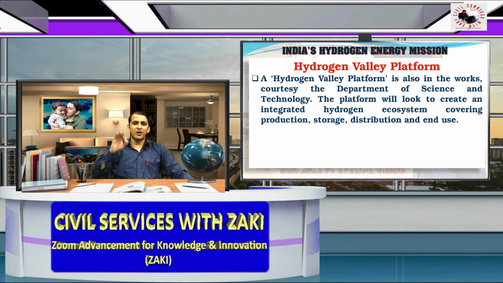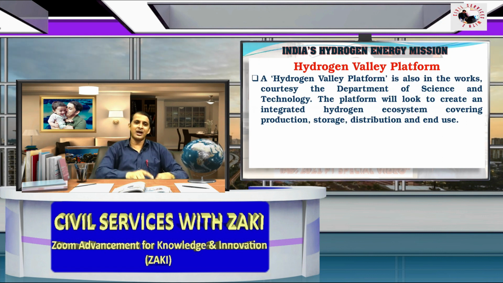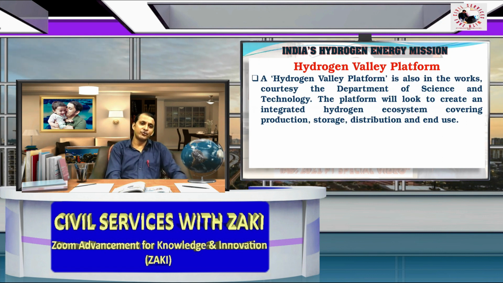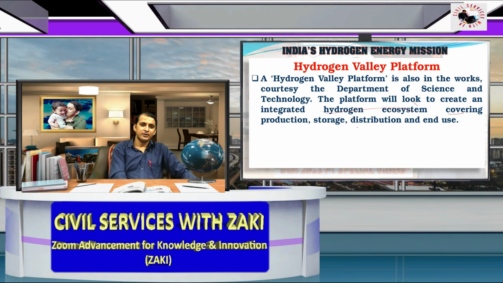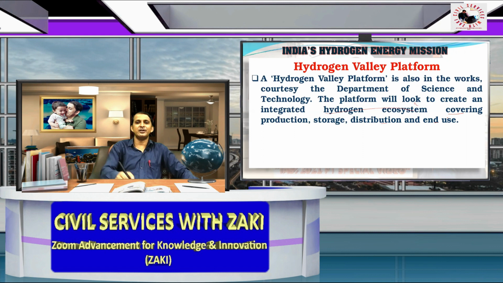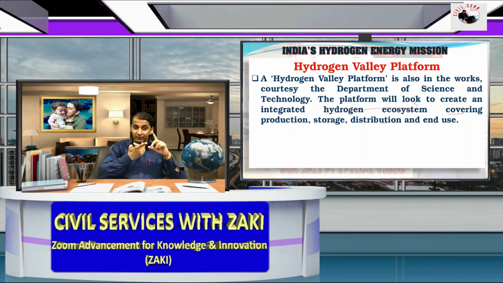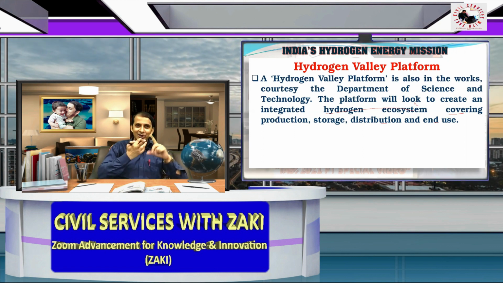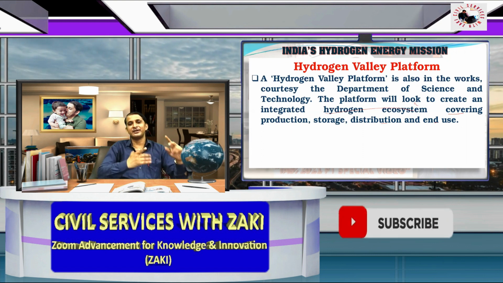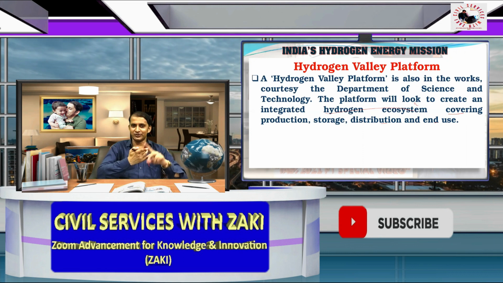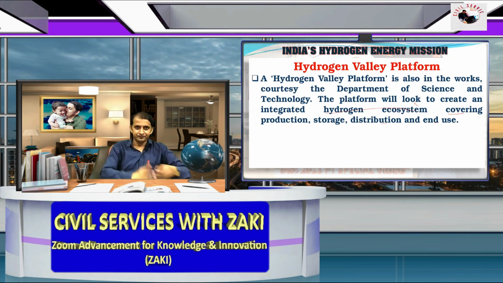The platform will look to create an integrated hydrogen system. So basically, the Hydrogen Valley platform is to integrate the hydrogen ecosystem. So what is the hydrogen ecosystem? The hydrogen ecosystem means covering production, storage, distribution, and end use. So there are four major things in the hydrogen ecosystem.